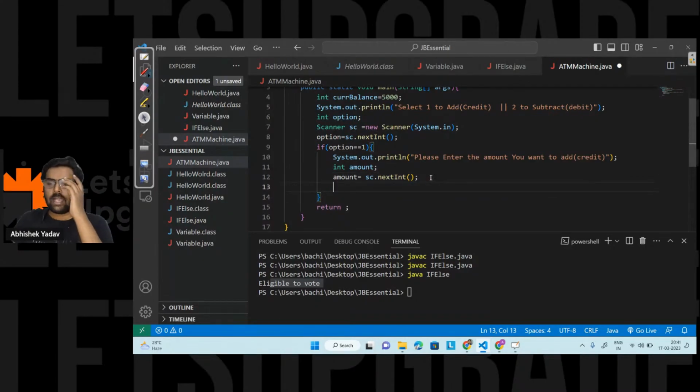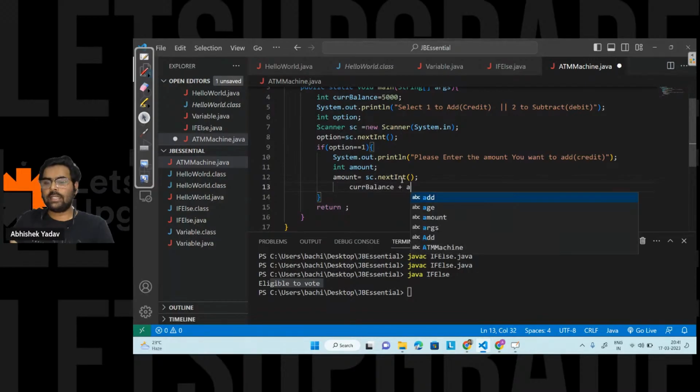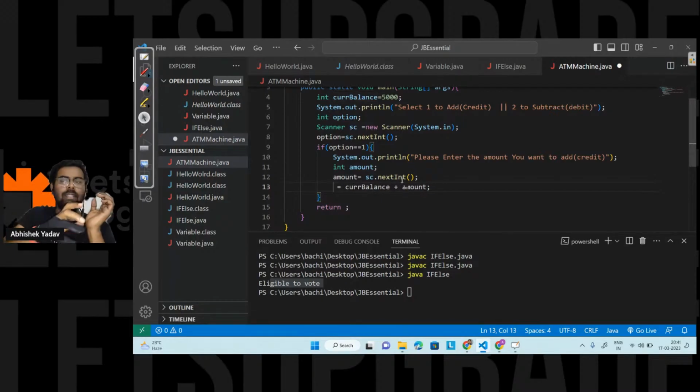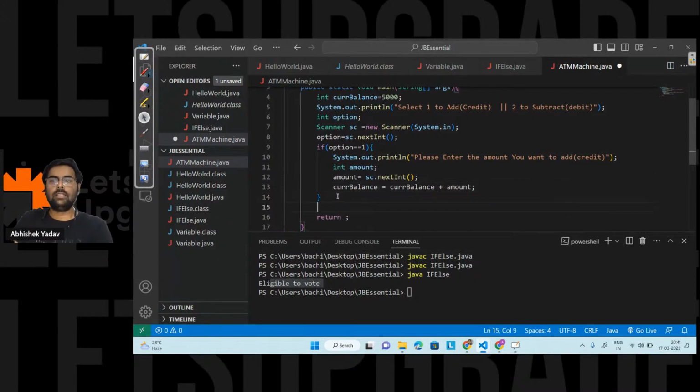After storing the amount, I got the amount from the user. Here I will add the amount to the current balance. We have the current balance, and to it I will add the amount from the user, and whatever result I get, I will store again in the same balance, in the same storage. So here current balance is equal to current balance plus amount. This is the if part.